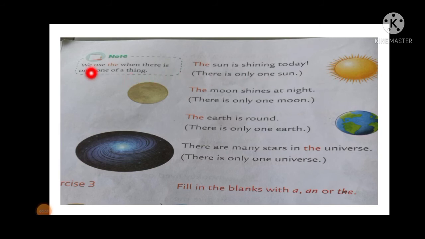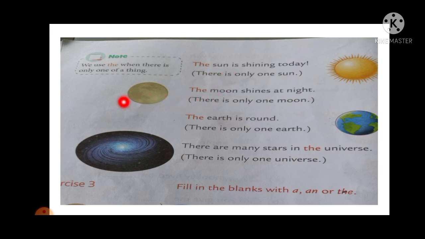So students, look at this note here. We use the article the when there is only one of a thing. When the thing is only one, at that time we use the article. So here the sun is only one. That's why before sun we have used the article, the sun.